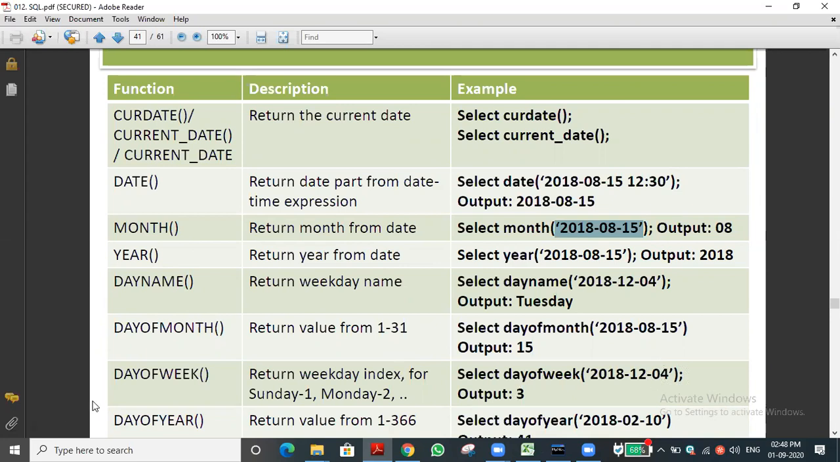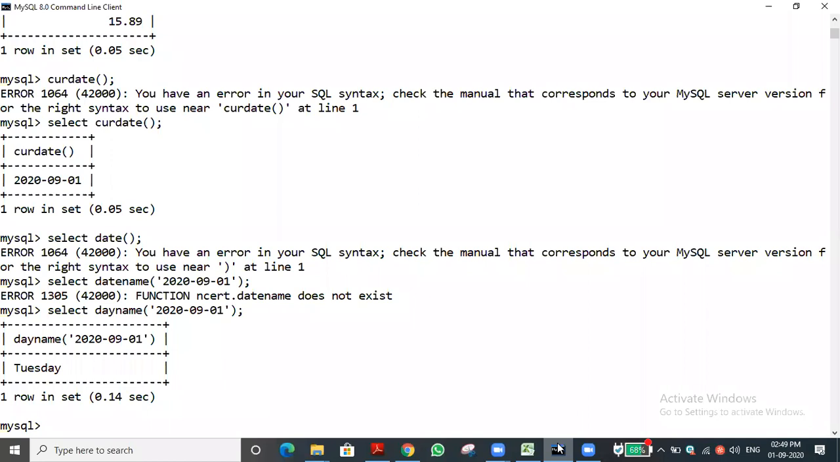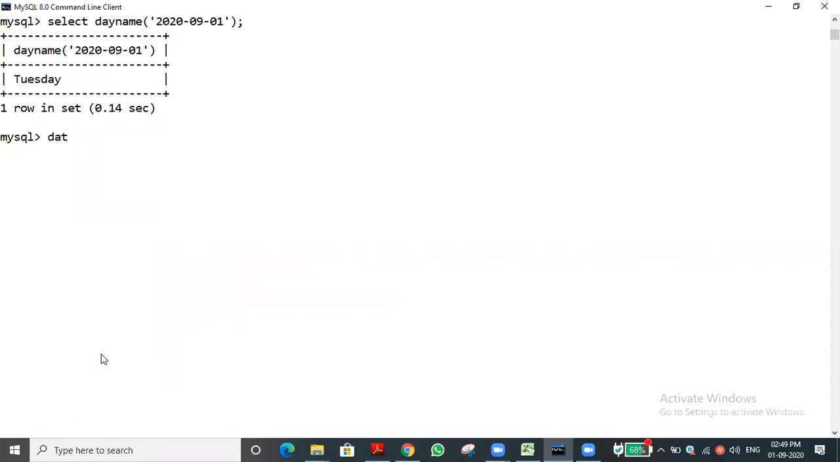Output 3. Let me see this day of week function. We should pass the date to it also. We try it. You can see this. Day of week. So select, space, day of week.